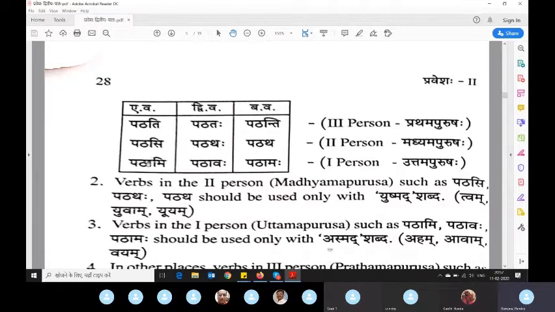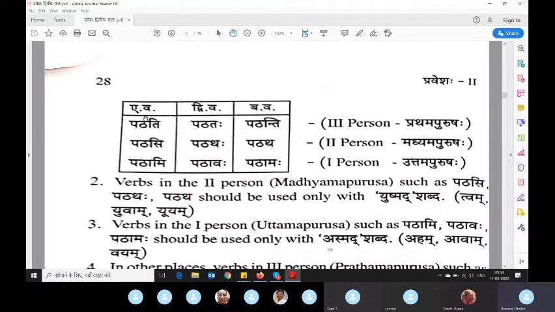Now, if you are doing some action, say here the action is pat. The root of this is pat, meaning the action is to read. So this action is now getting encoded, with further information added into it. Let's see pathati. Pathati itself is telling you what? First, it tells you it's present tense, Vartaman Kala. Second, it's for third person, not for second and first. Third, it tells that the doer of this action is singular. Alone he is doing. So this tells almost everything.